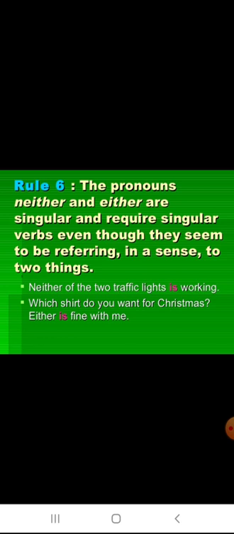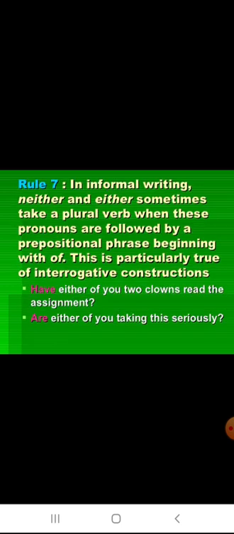Rule 6. The pronouns either and neither are singular and require singular verbs. As we all know, I told you before also when I was taking tenses, either and neither will take a singular verb. They mean a single, they mean one. For example, either of two traffic lights is working. Which shirt do you want for Christmas? Either is fine with me.